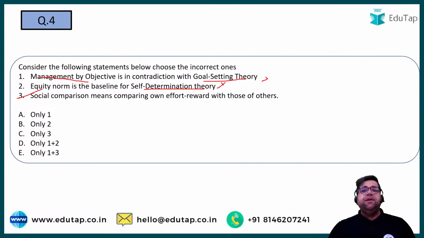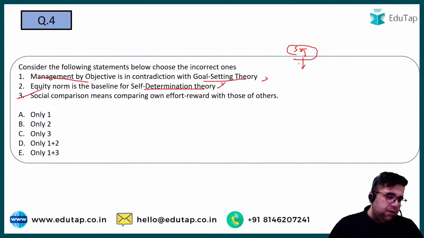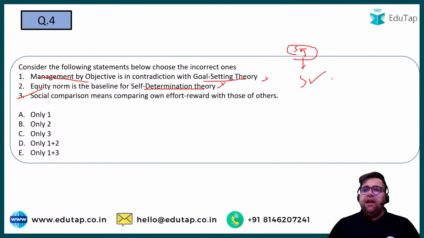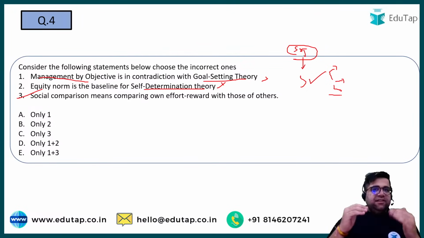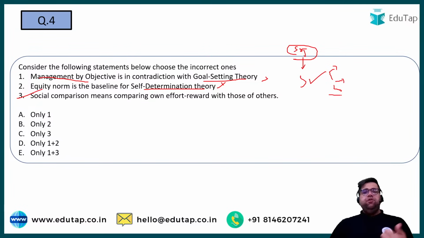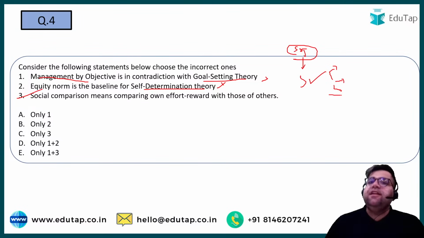Self-determination theory: how many pillars are there under SDT? Tell me, how many pillars are there under self-determination theory? I'm waiting for your answers. If your answer is 3, then you are correct. And if you are able to name all of them, then definitely you are going on the right track. My question to you is very clear: how many pillars are there in self-determination theory? We all know 3, but you also have to tell me their names.